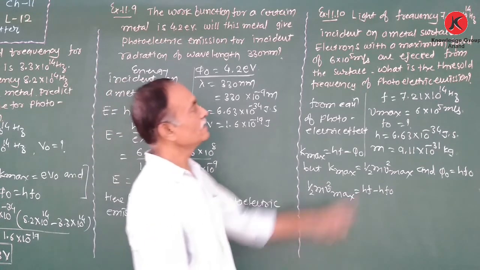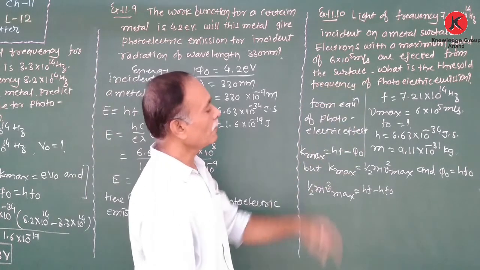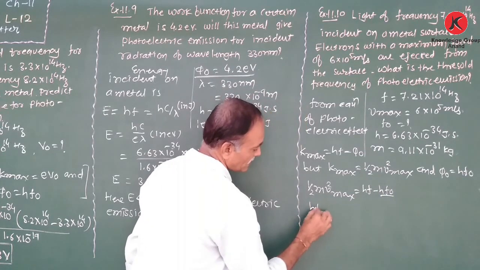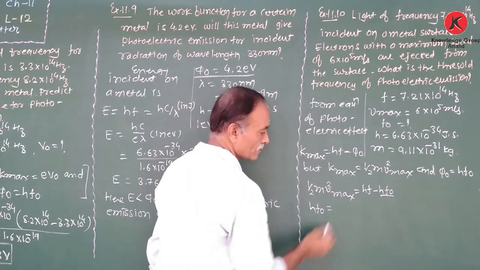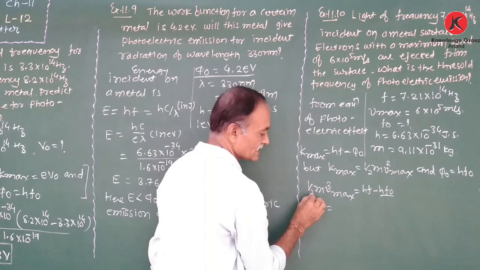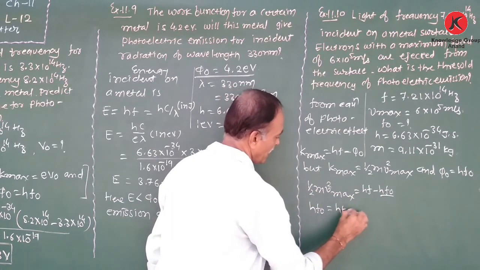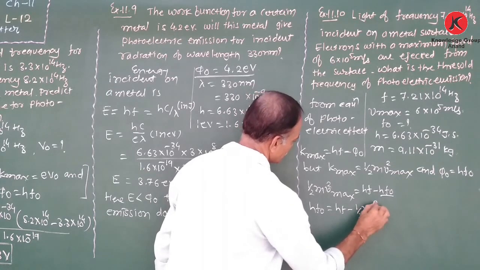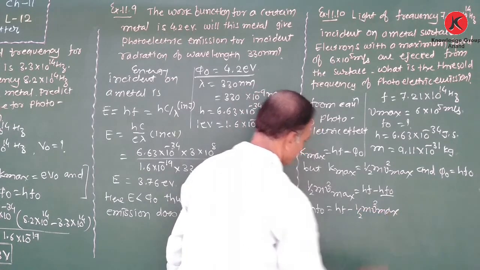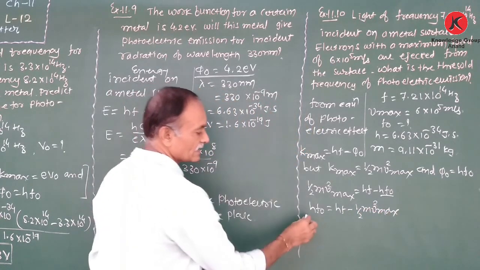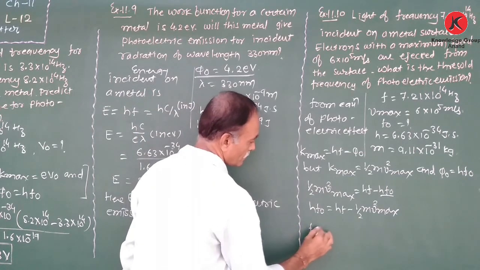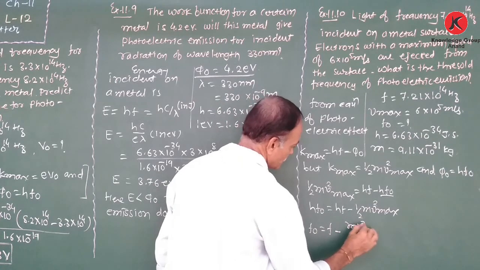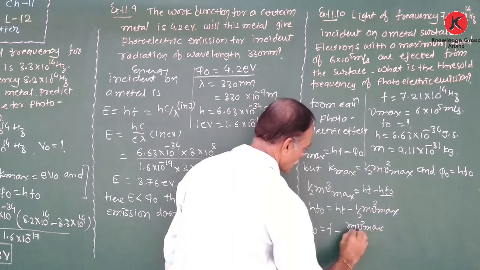Here we require the value of threshold frequency f0. Therefore, we convert this equation to this form: hf0 on this side, so hf minus half m v square maximum. We require f0, therefore f0 is equal to f minus m v square maximum upon 2h.